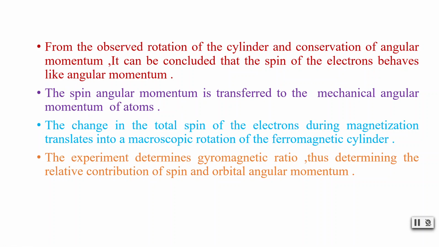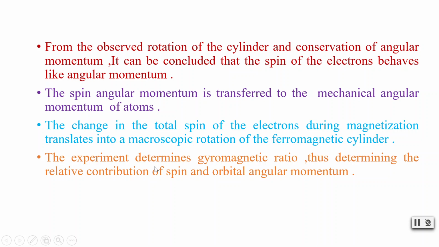Now the spin angular momentum is transferred to the mechanical angular momentum of atoms. That's why the cylinder is rotating, even without any Lorentz force from an external magnetic field. And the change in the total spin of the electrons during magnetization translates into a macroscopic rotation of the ferromagnetic cylinder. This is the main thing we are repeatedly discussing, but this is the main thing of this experiment.